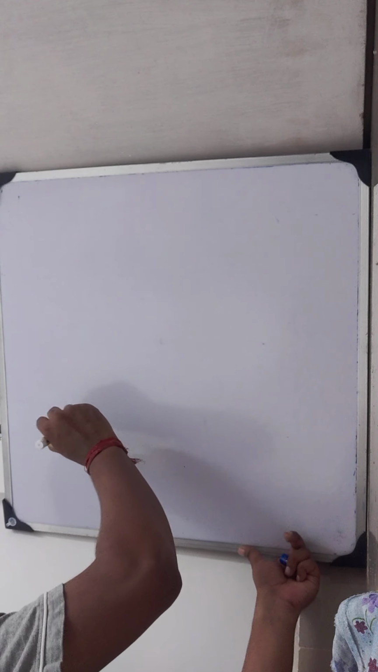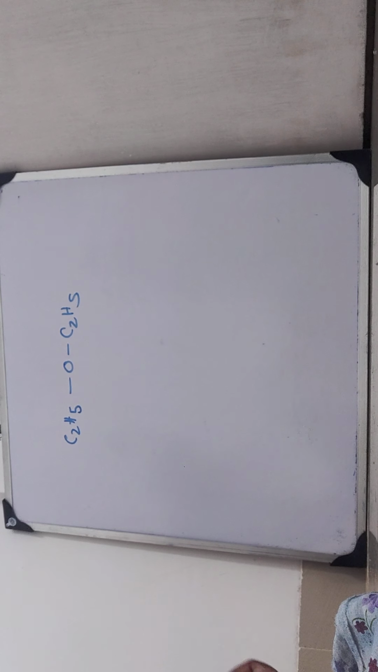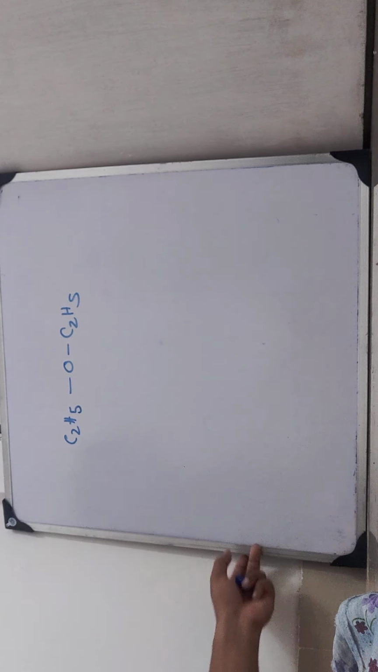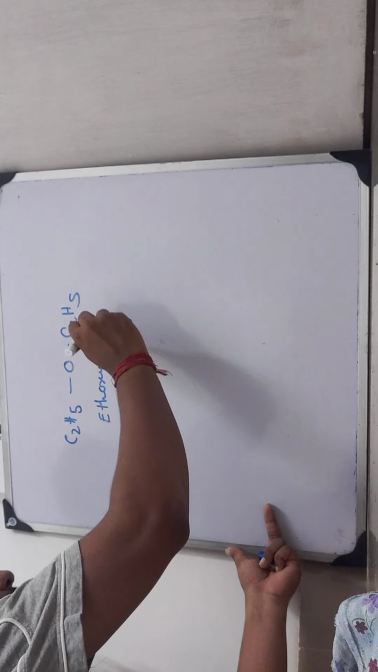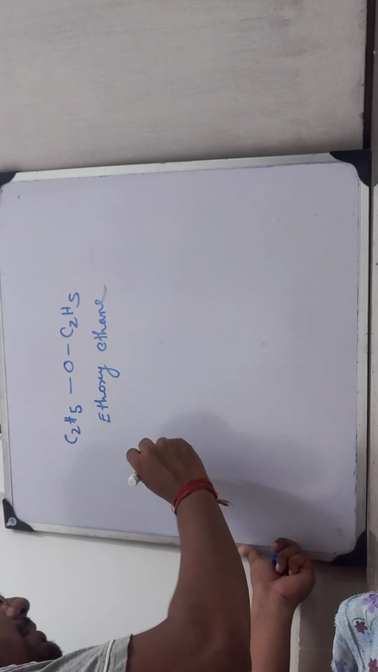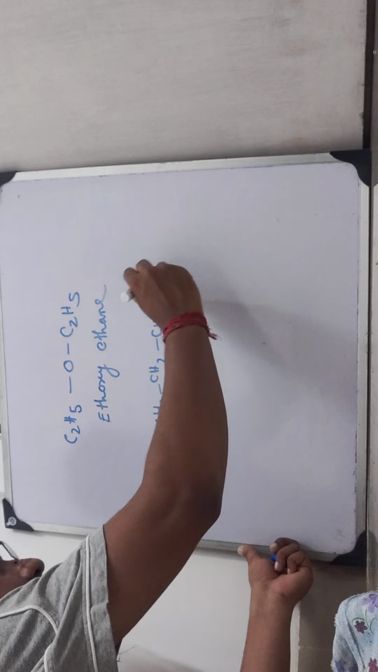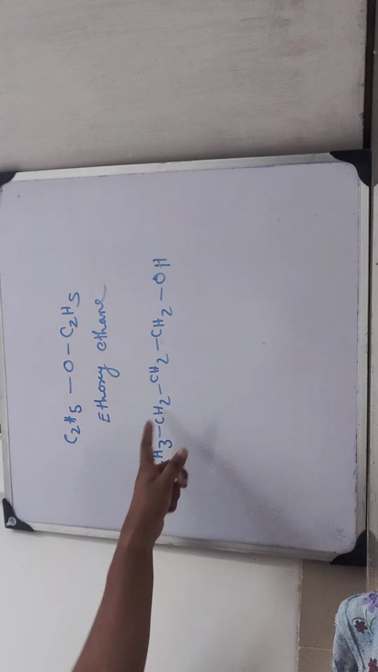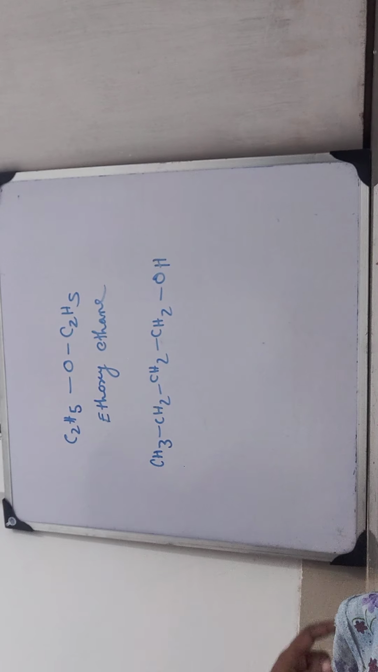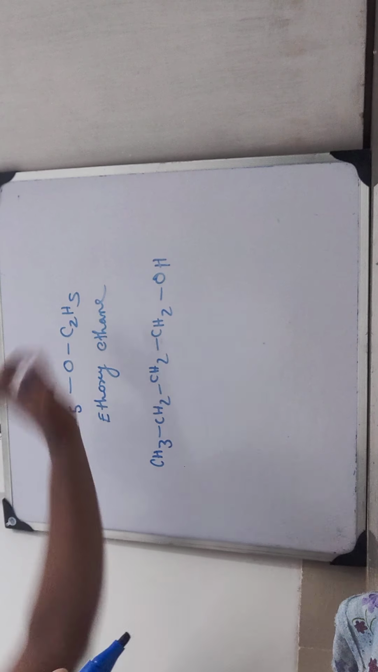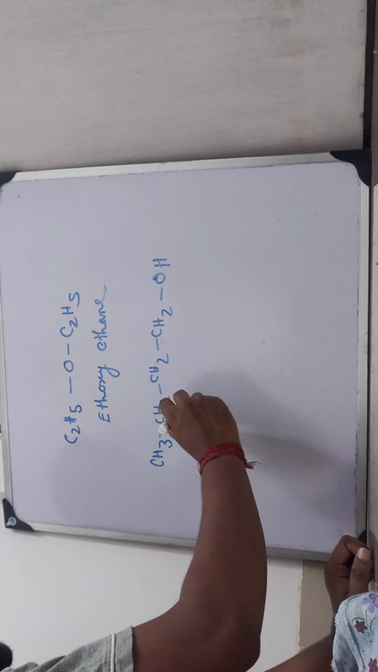This one, C2H5 O C2H5. The name of this is ethoxyethane. And in this case, CH3 CH2 CH2 CH2 OH. See, the total number of carbon is 4: 1, 2, 3, 4. Hydrogen is 3 plus 2, 5, 5 plus 2, 7, 7 plus 2, 9, and 1, 10. Here 5 plus 5, 10. So the number of carbons, hydrogens and oxygens are same in both the cases. Butanol.